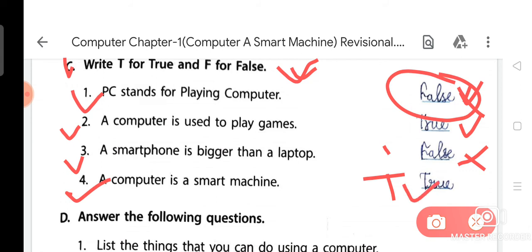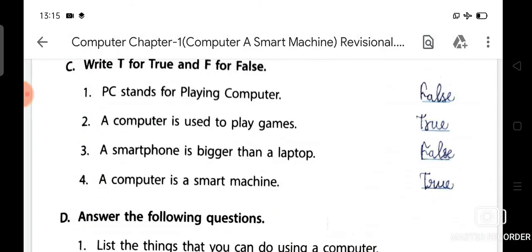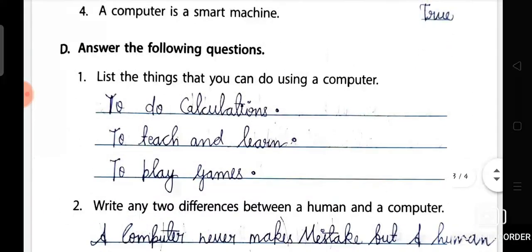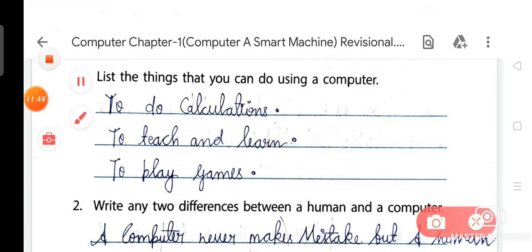So now next question from your exercise of chapter number 1 is question number D, answer the following questions. As you can see, the first question from your chapter is: list the things that you can do using a computer.